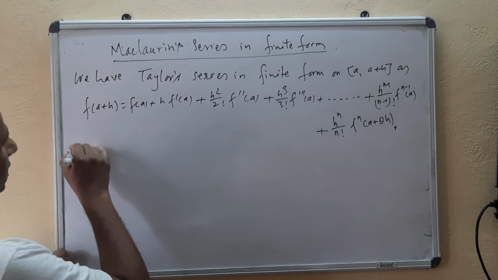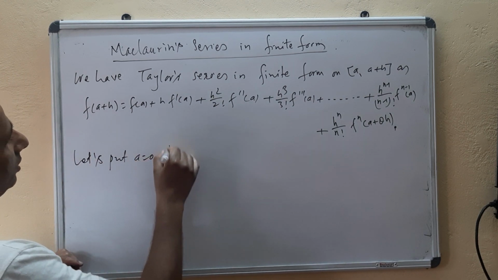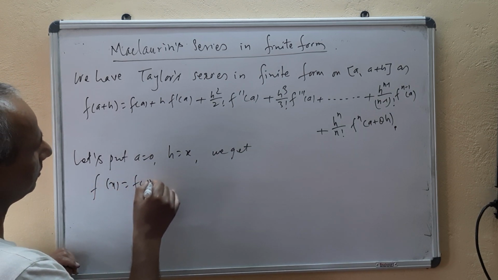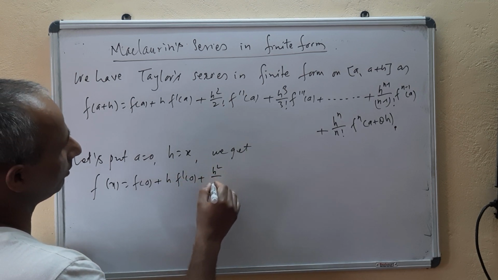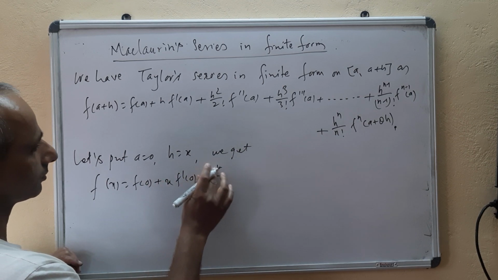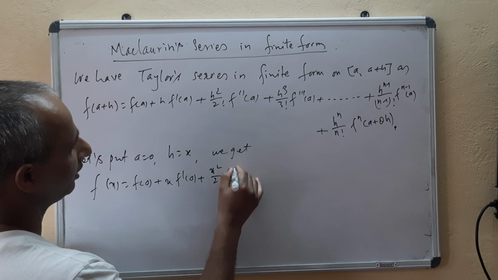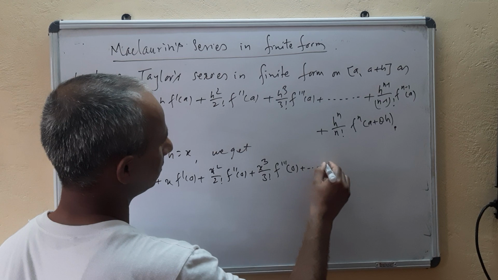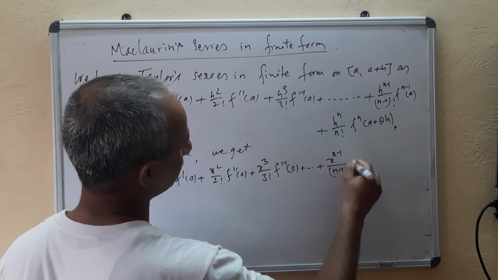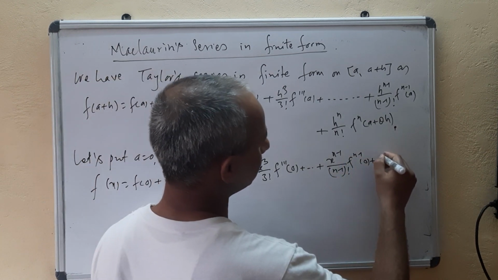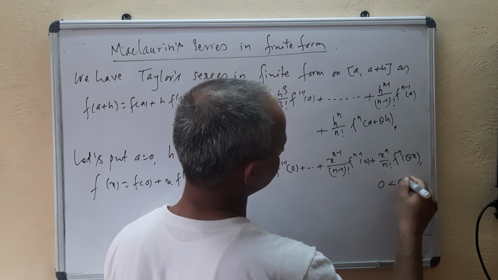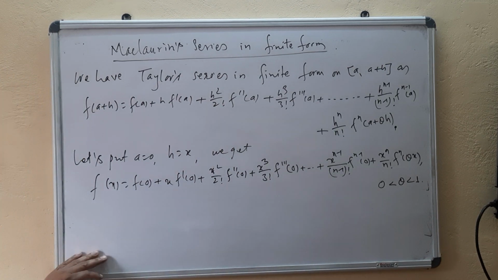Then, what will we get? f(x) equals f(0) plus x f'(0) plus x squared by 2 factorial f''(0) plus x cubed by 3 factorial f'''(0) plus and so on, plus x^(n-1) upon (n-1) factorial f^(n-1)(0) plus x^n upon n factorial f^(n)(theta x), provided 0 is less than theta is less than 1.